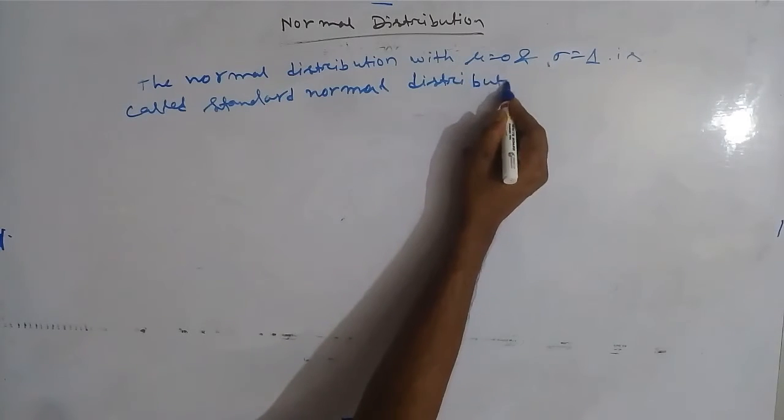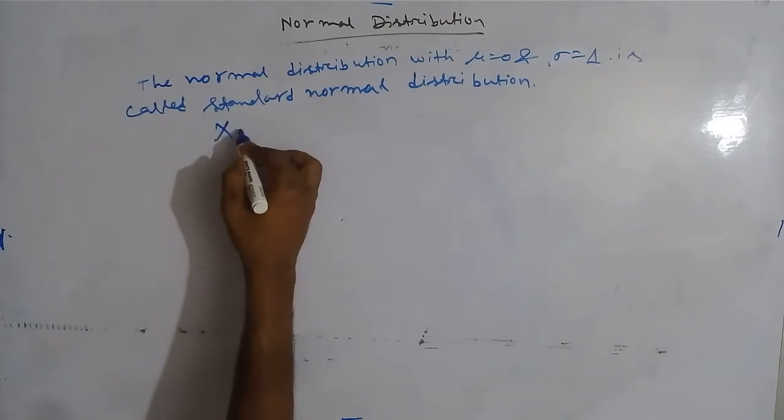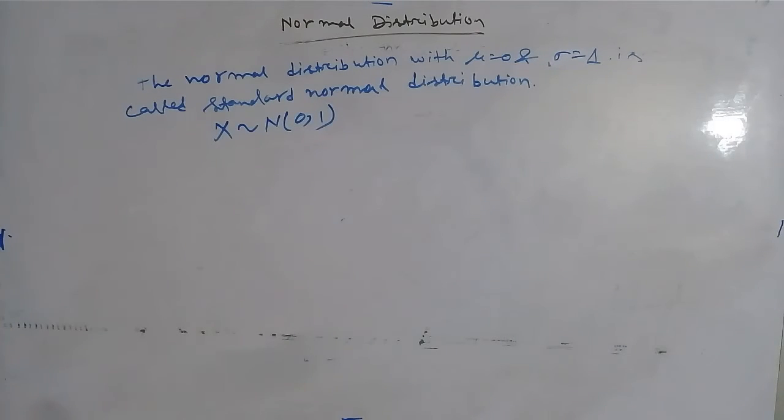Okay, so standard normal distribution is a special case of normal distribution. So in this case the standard normal variate is denoted by N within bracket 0, 1.